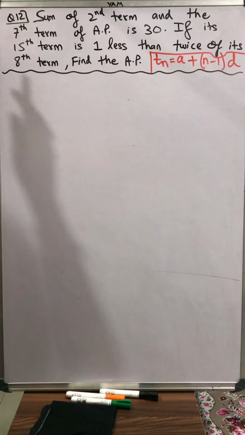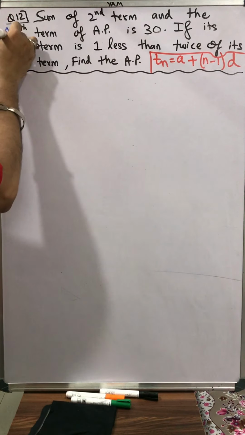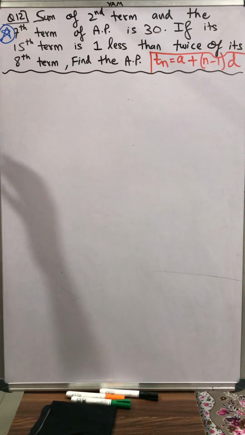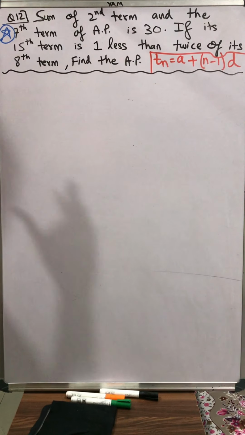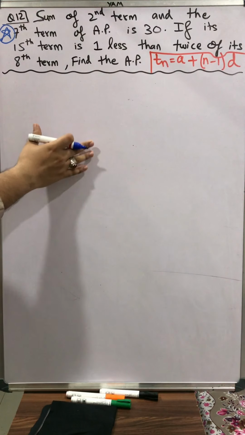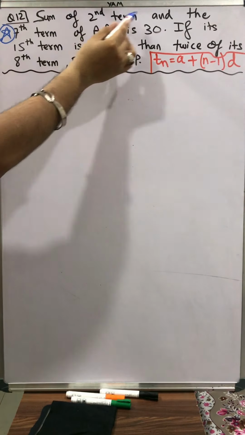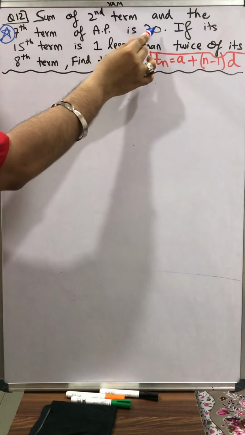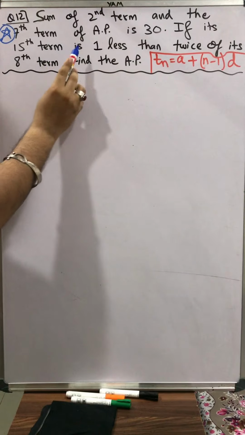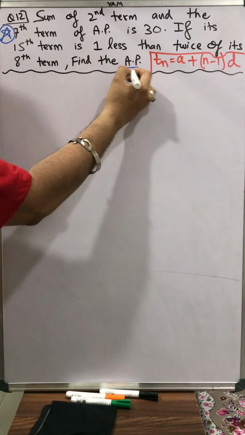Students, now question number 12 is much more typical and important than question number 11, much more advanced, but exactly of the same type. If you have understood question number 11, then just wait for me to finalize the first condition. First condition gives the first equation, second condition gives the second equation. Let me first brief you about the question, then you can start along with me. Sum of the second term and the seventh term of an AP is 30. If its 15th term is 1 less than twice its 8th term, find the AP.